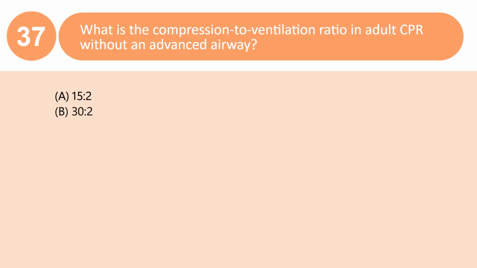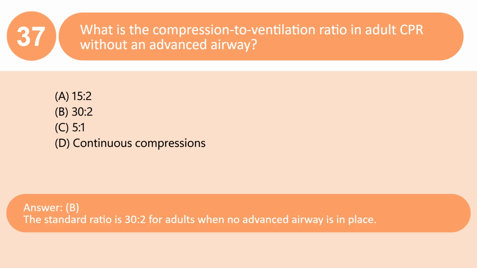What is the compression to ventilation ratio in adult CPR without an advanced airway? A. 15:2. B. 30:2. C. 5:1. D. Continuous compressions. Answer B. The standard ratio is 30:2 for adults when no advanced airway is in place.